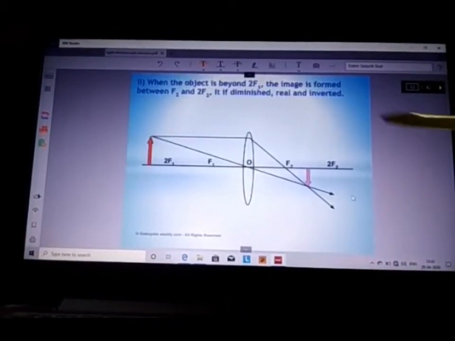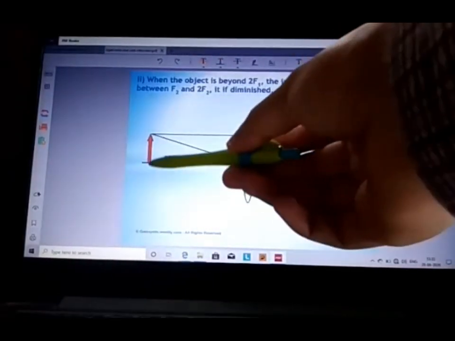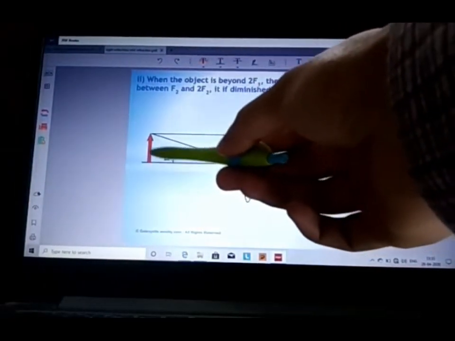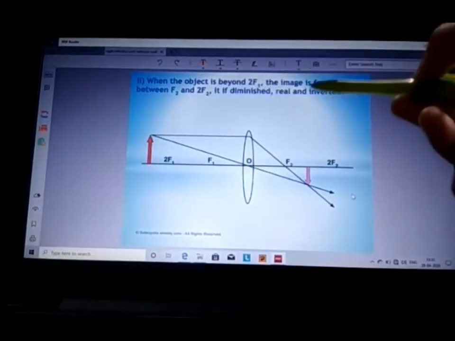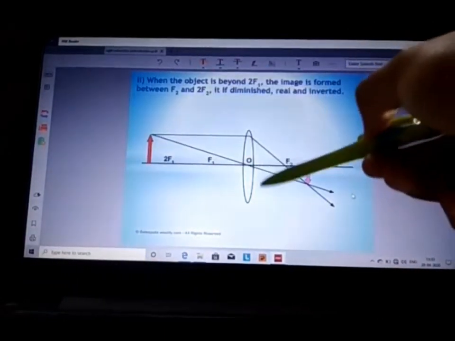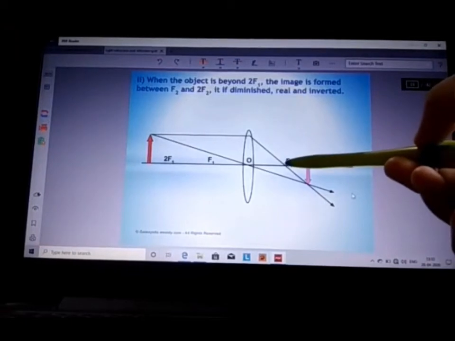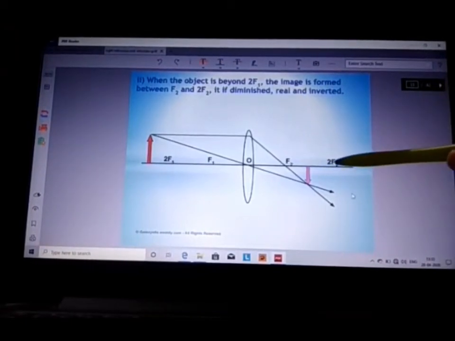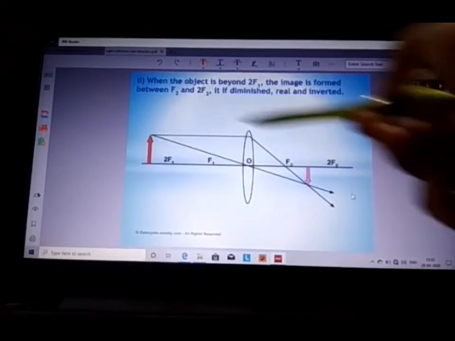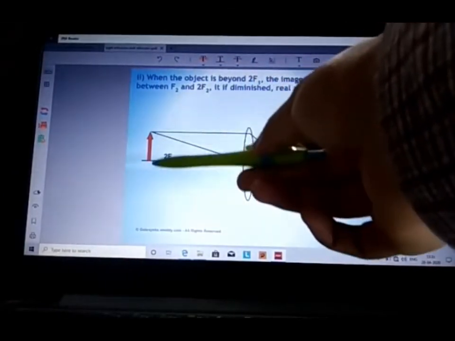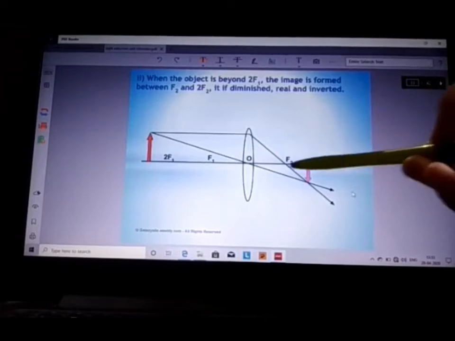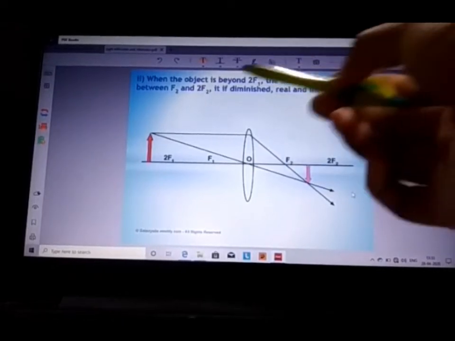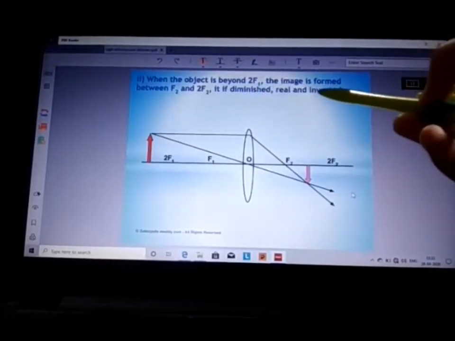The second case is when the object is placed beyond 2f. When the object is placed beyond 2f, the image formed on the other side will be between f and 2f. So the object is placed beyond 2f and the image is formed between f and 2f. The image is diminished, real and inverted.